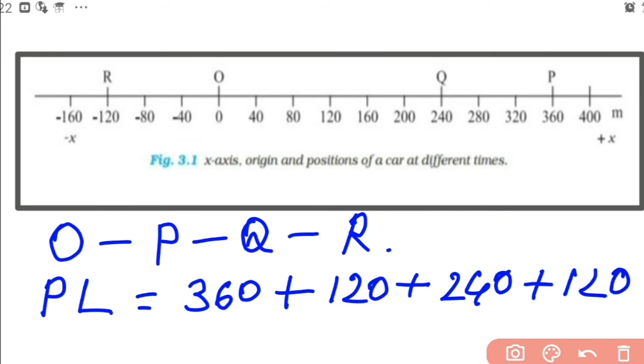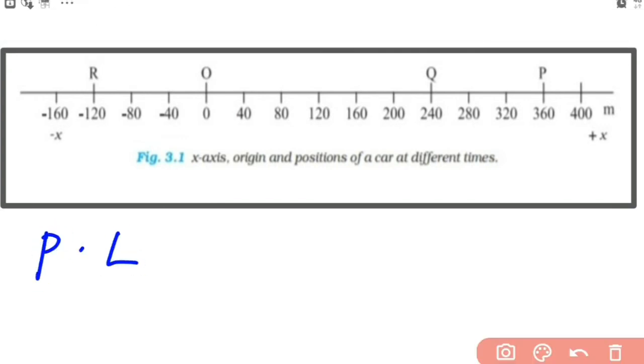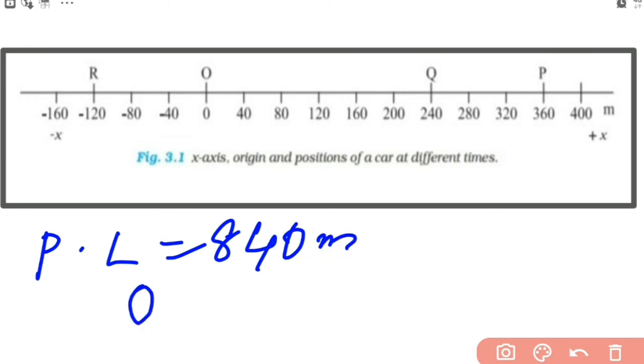So let me ask whether you need to consider this minus sign here. No. In finding distance or path length, you need not look at that. You need to consider only the length, not the sign. So what is the sum of all these? 360 plus 480, path length becomes 840 meter. So that is the path length for the motion O to R, not directly from O to R, but O to P, then to R.